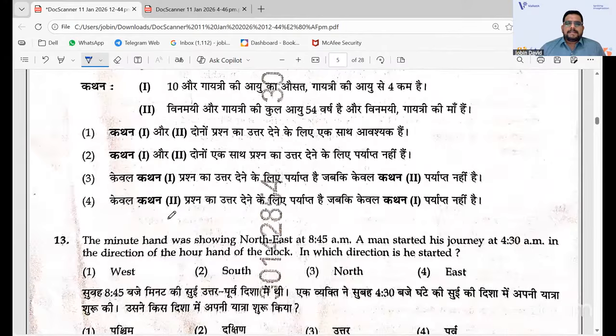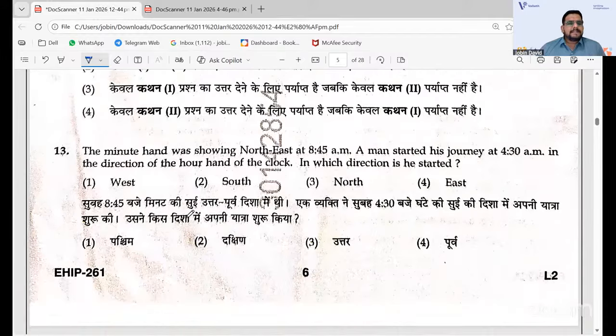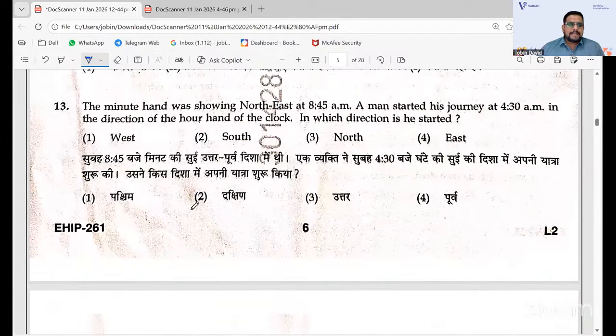And now the minute hand was showing northeast. It's actually a very intellectual level question that you have. So the answer here is west. Because you don't have a correct answer here, maybe when you see, you will get southwest or maybe northwest, something like that. But we'll go with west when we have the option.